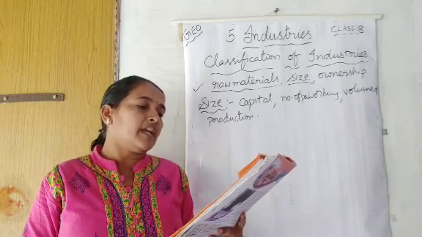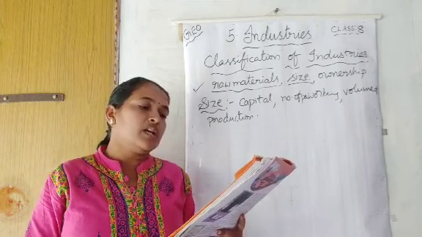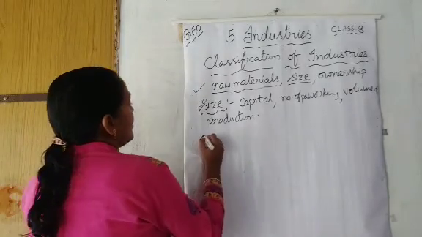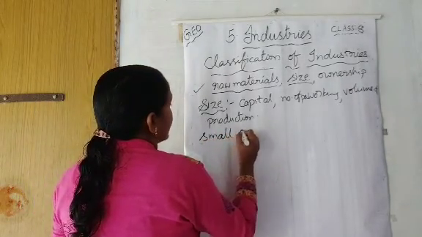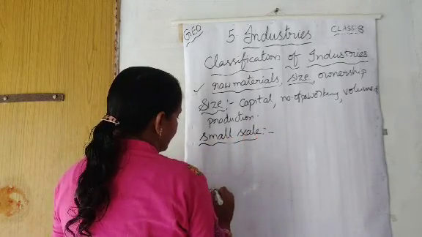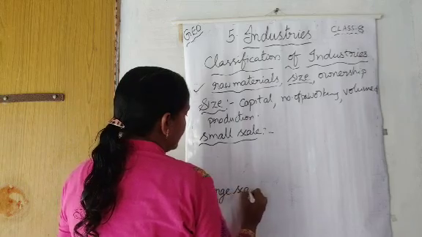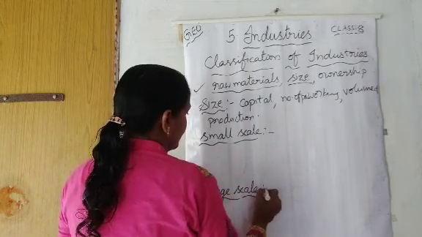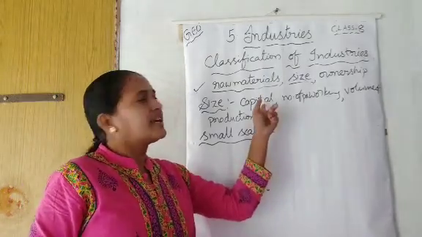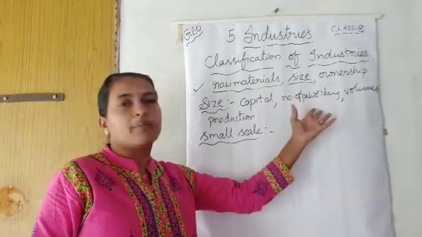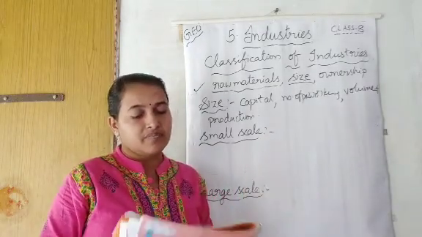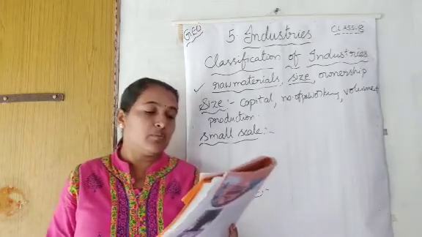Based on size, industries can be classified into small scale and large scale industries. So here only two types are there: small scale and large scale. What are small scale? We can say generally, capital will be low, number of people also low, then we can say that it's a small scale industry. I will tell you more detail, children.